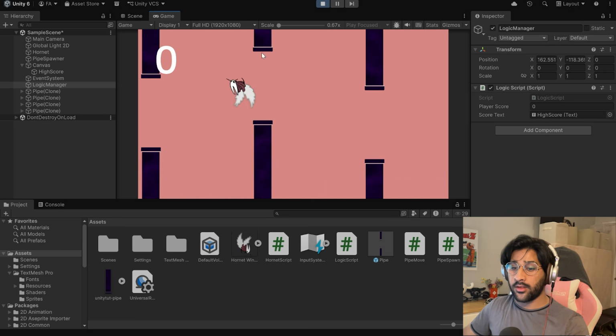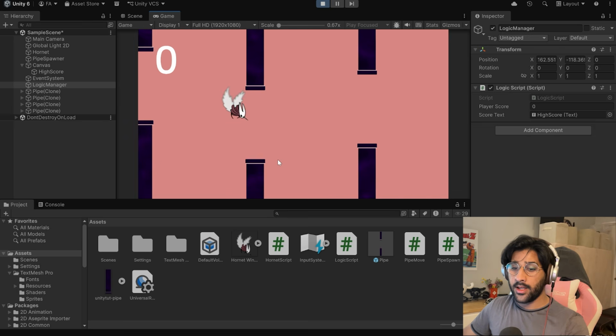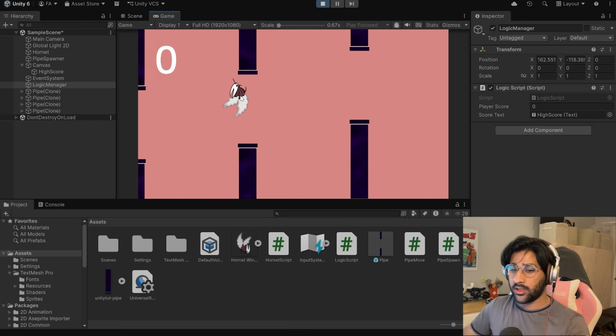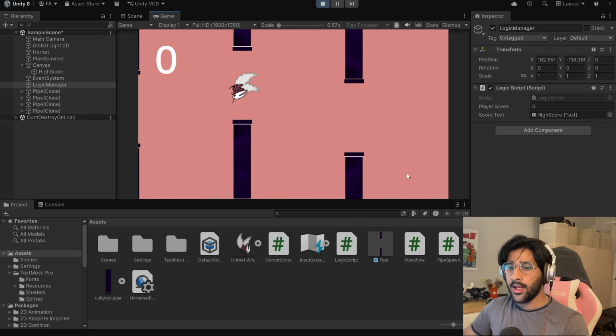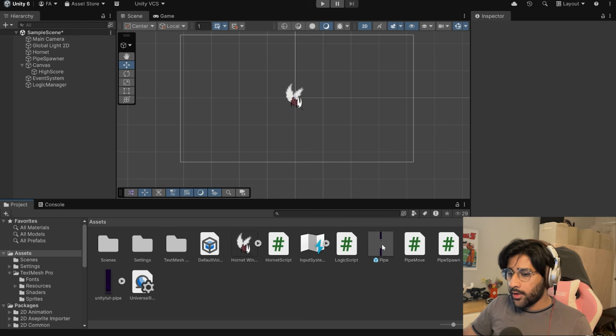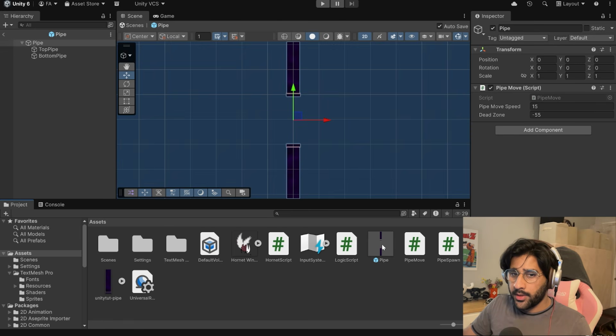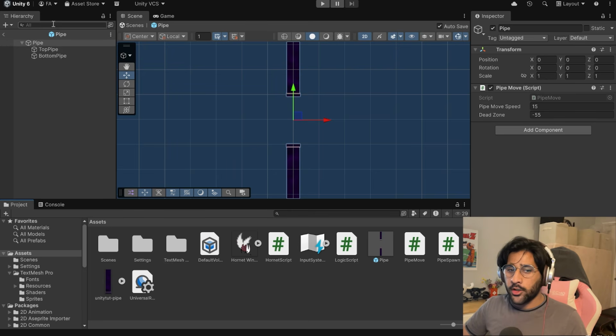So basically, imagine if there was a collider in between the pipe, and as soon as Hornet passes through that collider, it'll trigger the score to go up. That's what we gotta do now. So we're gonna open the prefab for the pipe. Okay, so you can actually open the blueprint and then mess around with it afterwards too.